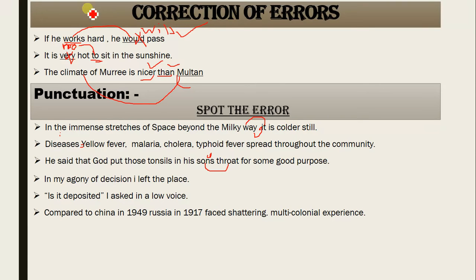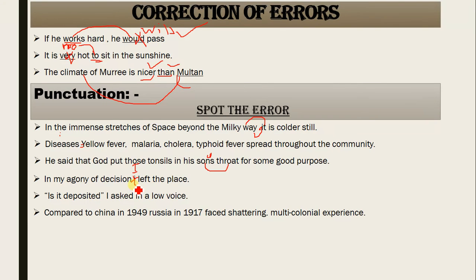"In my agony of decision, I left the place." In my agony of decision. Agony means pain. That was a painful moment in which he failed to take a decision. You know that the pronoun I, when it is taken as a proper subject, is always used in this capital form, not in this form.